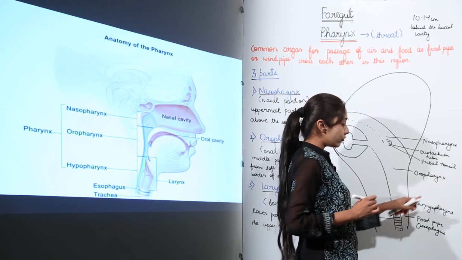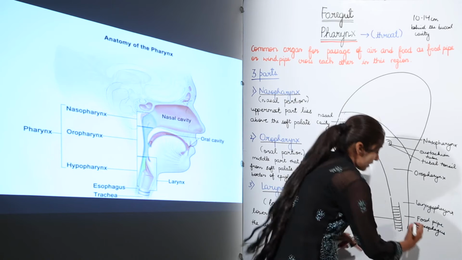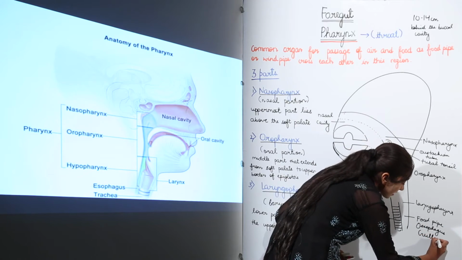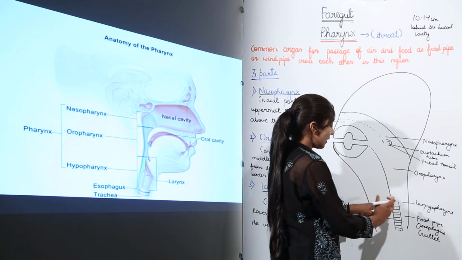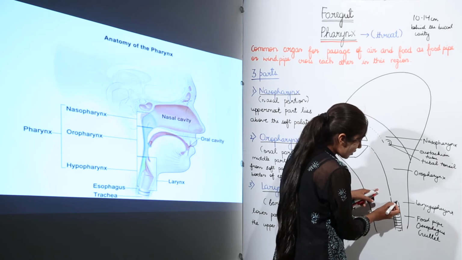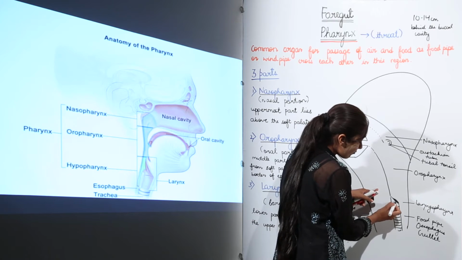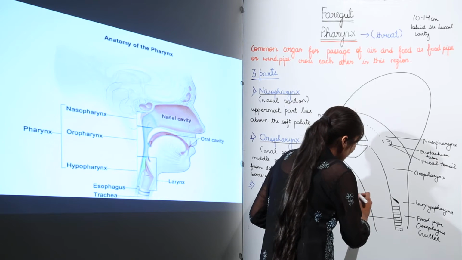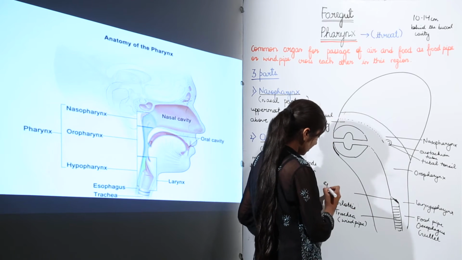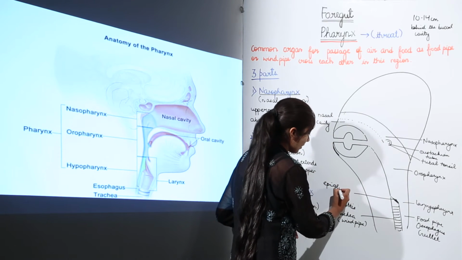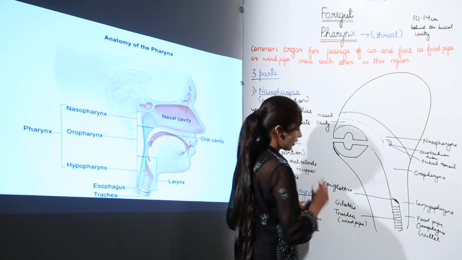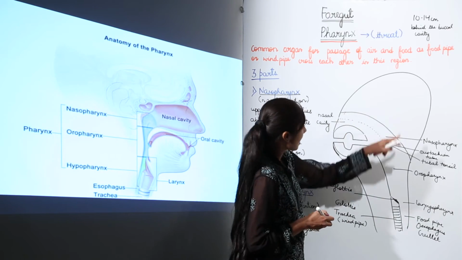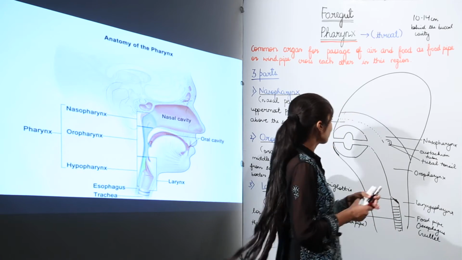And the opening for this food pipe, we call it gullet. It's known as gullet, right? And here at the opening, we have this flap-like structure, which is known as epiglottis. Okay, so just try to understand the structure of the pharynx once more.